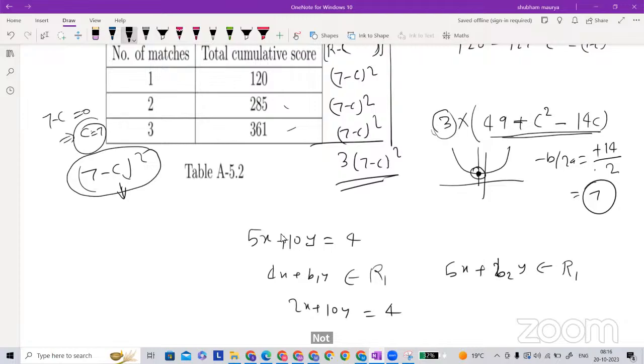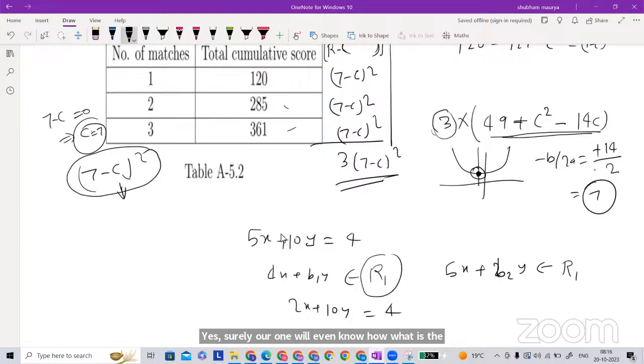Not given R1 and R2? No, surely R1 will be given. How? What is the R1? Without that, how? This is not a real number. Here, R1 is not a near number. Here the relation is given. That's the meaning. Some information is regarding the R1. Here XY is real number. What is the R1? Which question is that? From where is this?